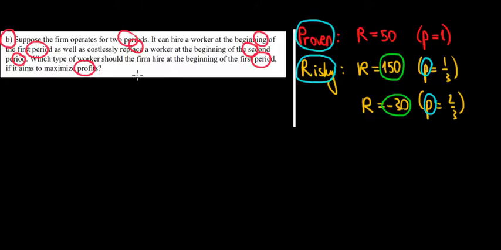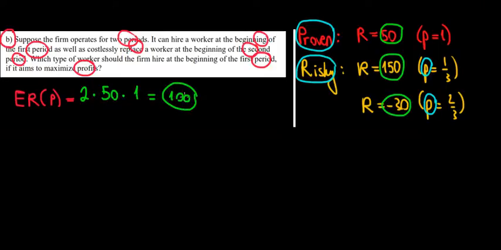Again, we're still dealing with probabilities, but we're dealing with probabilities for 2 periods. So let's calculate the expected revenues from the workers for these 2 periods. So we will have the expected revenue for a proven worker. Well, we know that a proven worker generates us 50 euros per period. So for 2 periods, it will generate us 2 times 50 with a probability of 1. That's equal to 100 euros in expected revenue.